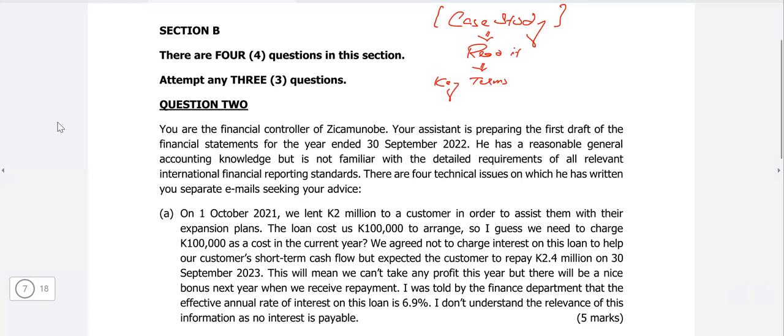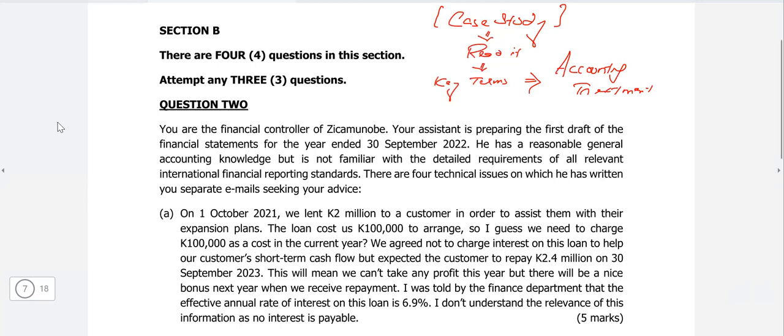Make sure you read it properly, you are attentive and focused, and that is what we need to write in that particular part.